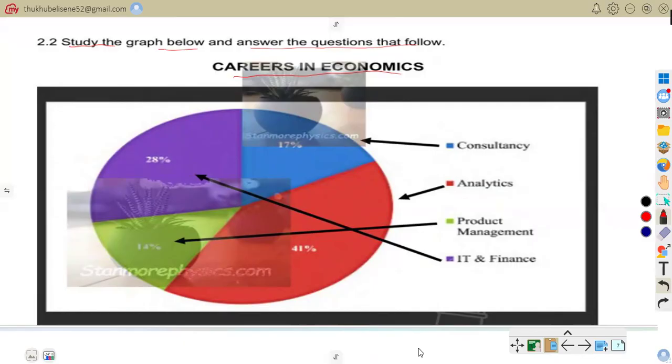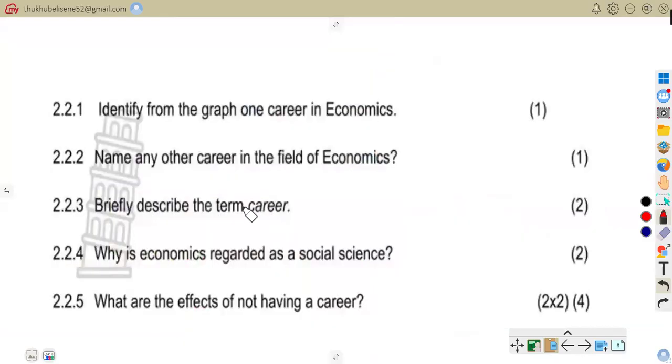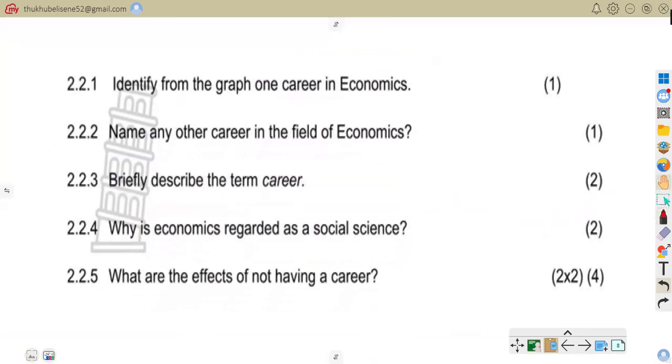Now let us attend to the questions, basing ourselves on that graph. The first question says: identify from the graph one career in economics.